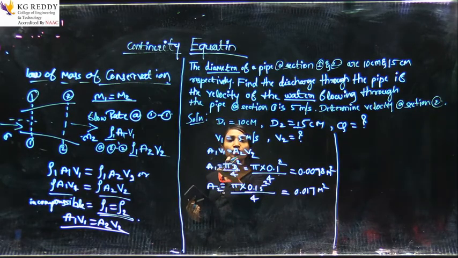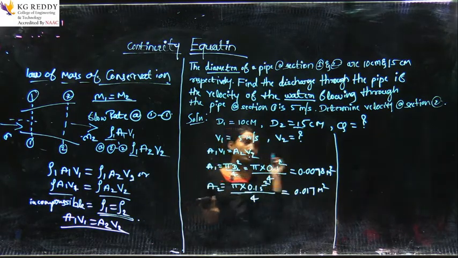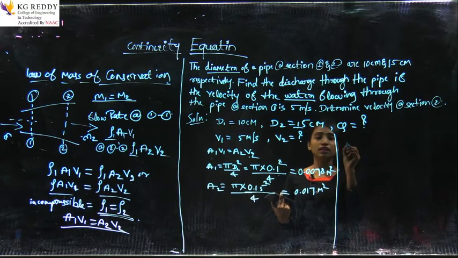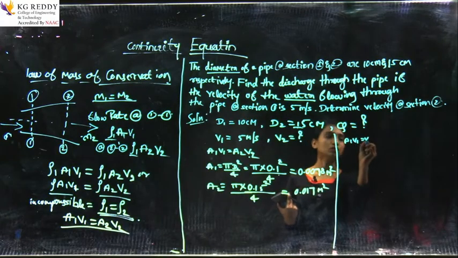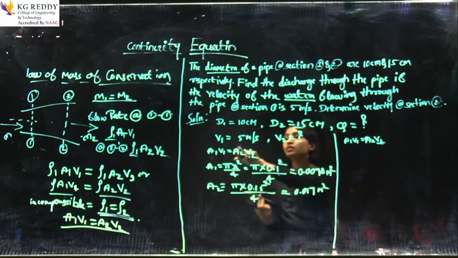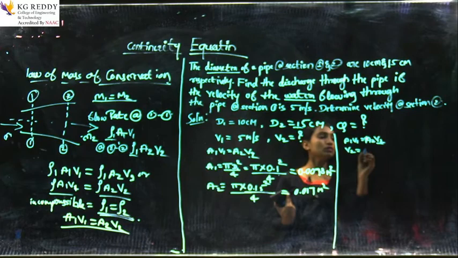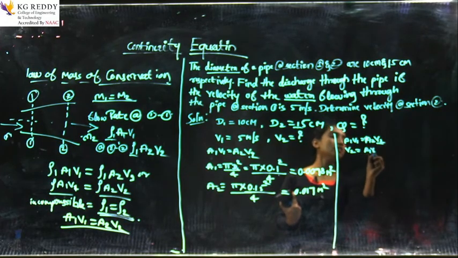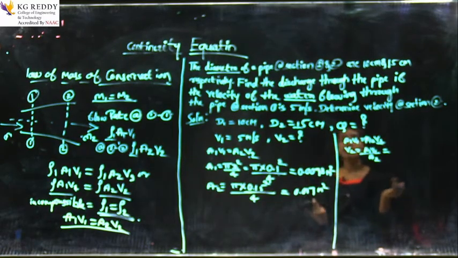A1 we got, A2 also we got. A1 we know, A2 we know, and V1 we know. The only unknown term is V2, so we can find V2 here. A1 V1 is equal to A2 V2. We need V2, which is what they ask. So, V2 is equal to A1 V1 divided by A2. Just substitute all the values in the equation.